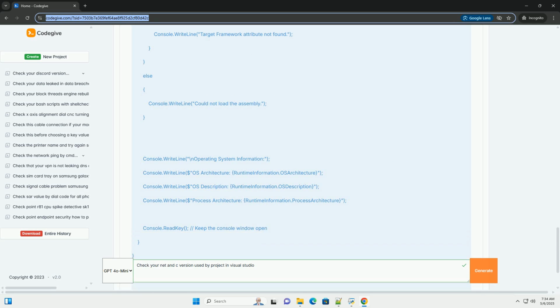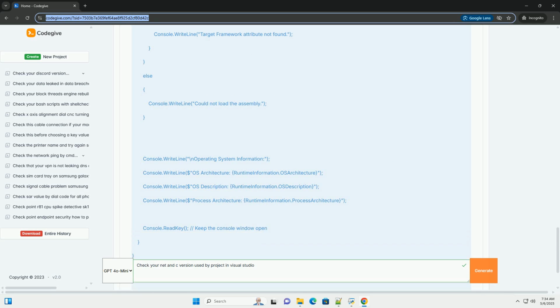Method 2, examining the project file, .csproj. This method involves directly inspecting the project file, which is an XML file. 1. Unload the project: in Solution Explorer, right-click on the project and select Unload Project. This makes the project file editable. 2. Edit the project file: right-click on the unloaded project in Solution Explorer and select Edit YourProjectName.csproj. This opens the project file in the Visual Studio editor.